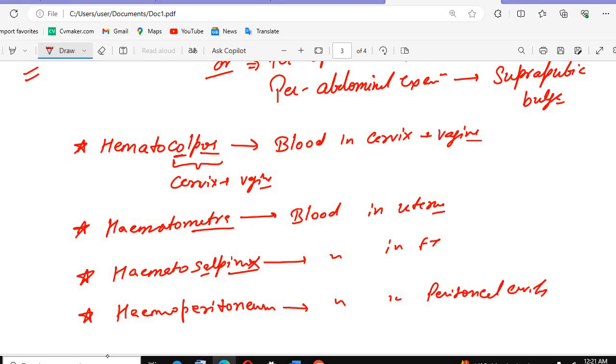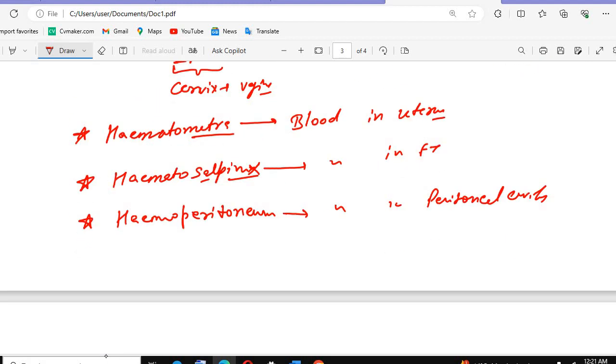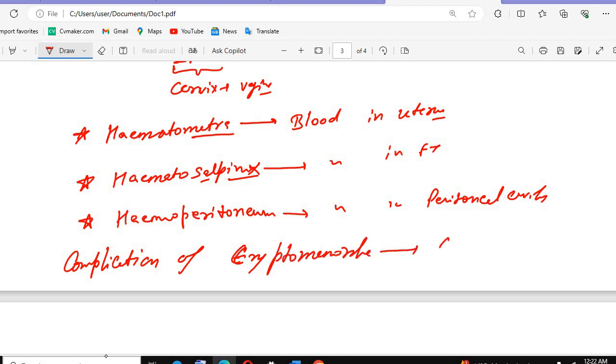And also remember the complication of cryptomenorrhea, that is endometriosis.